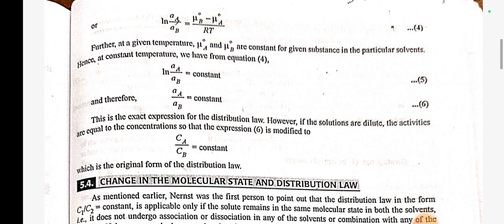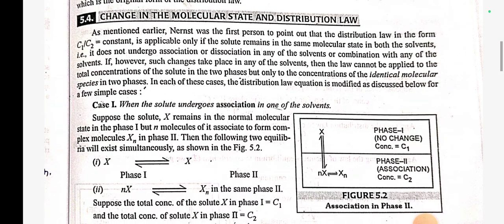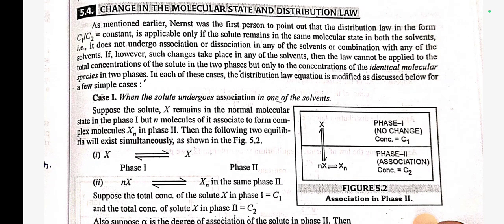Change in molecular state and distribution law. As mentioned earlier, Nernst was the first person to point out that the distribution law in the form C1/C2 is equal to constant is applicable only if the solute remains in the same molecular state in both the solvents. That is, it does not undergo association or dissociation in any of the solvents or combination with any of the solvents.